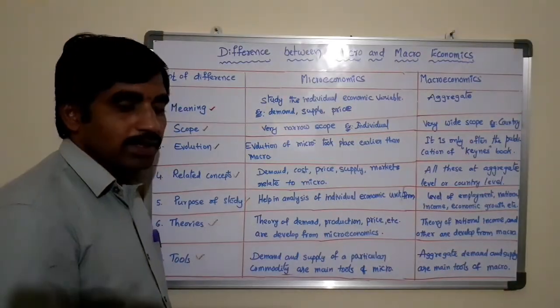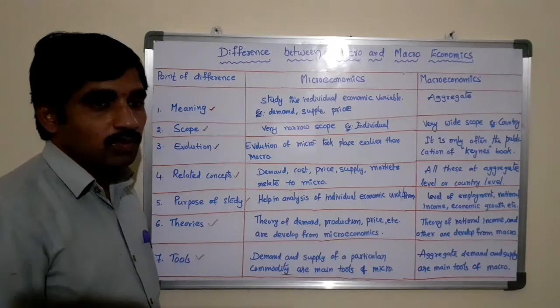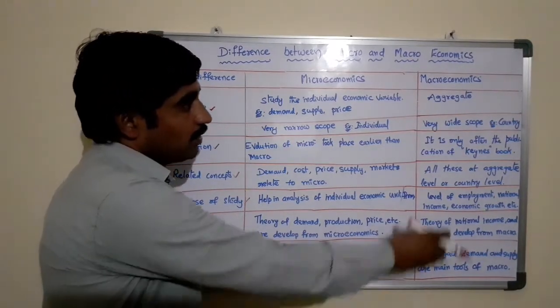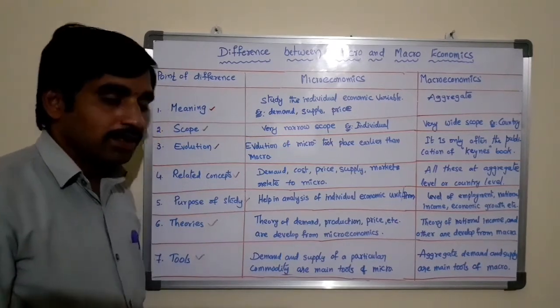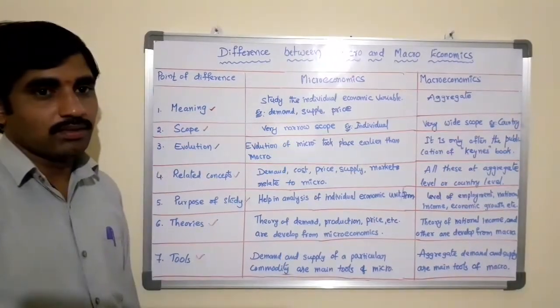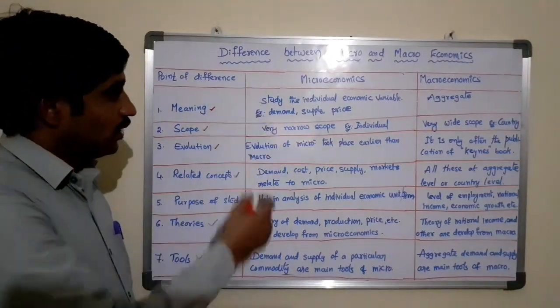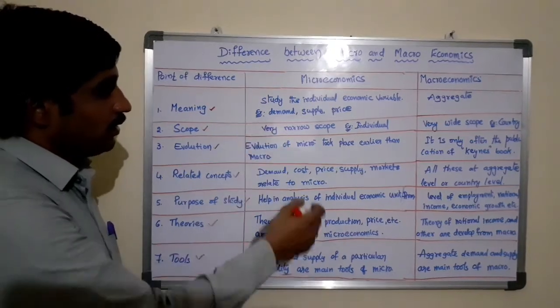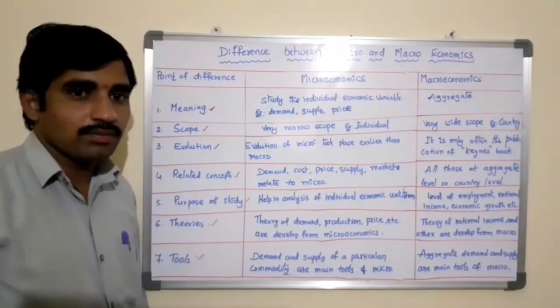Individual demand and individual supply of a particular product are the main tools of microeconomics, whereas in macroeconomics, aggregate demand and aggregate supply are the main tools. So dear students, these are the various points explaining the differences between microeconomics and macroeconomics.